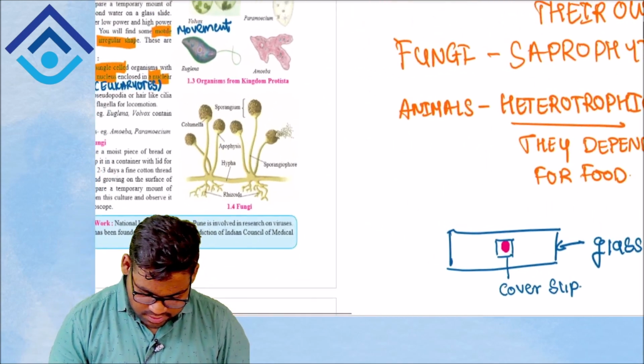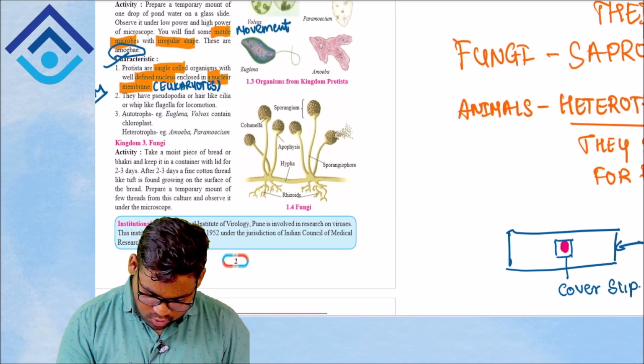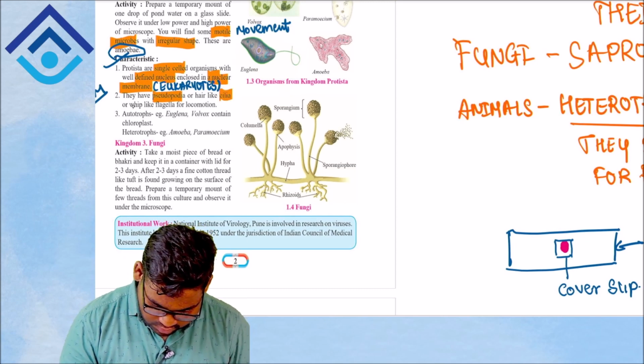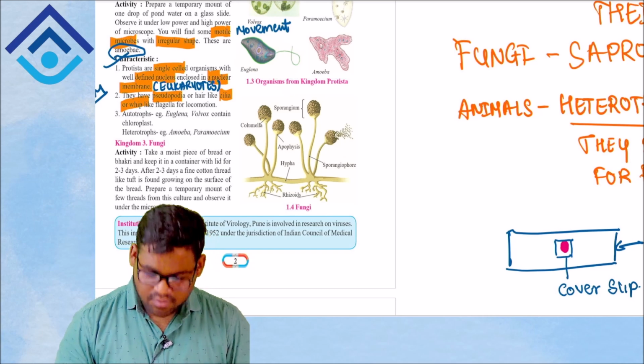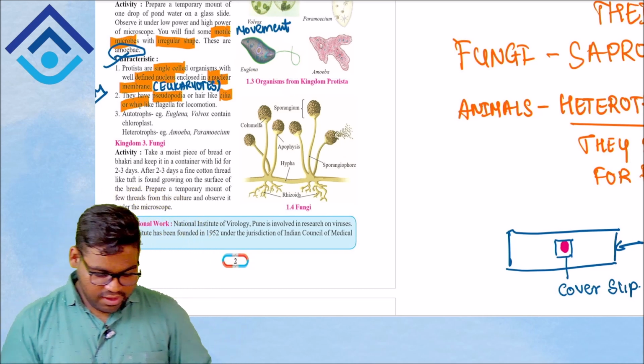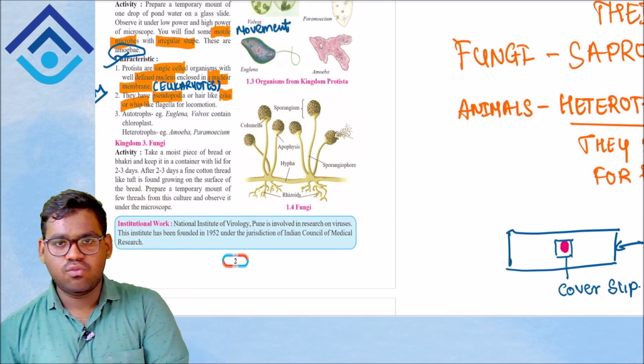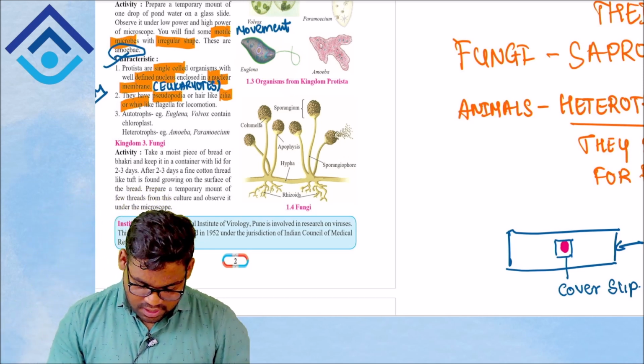Okay, so is it clear? The second point, they have pseudopodia or hair-like cilia or whip-like flagella for locomotion. Okay, coming to the third point, they are autotrophs, that is they can make their own food. We have the example as Euglena, Volvox.